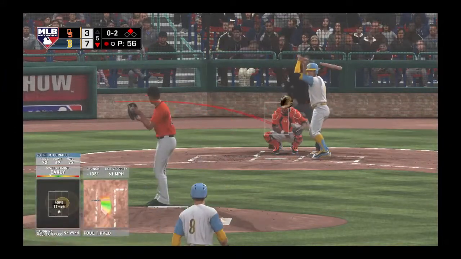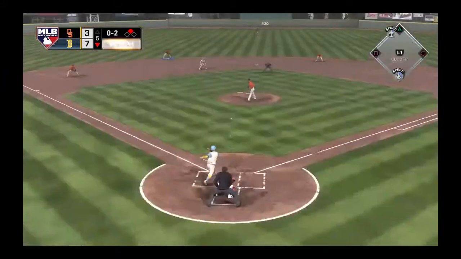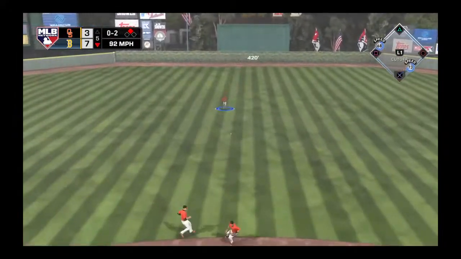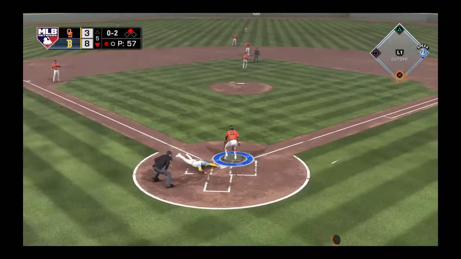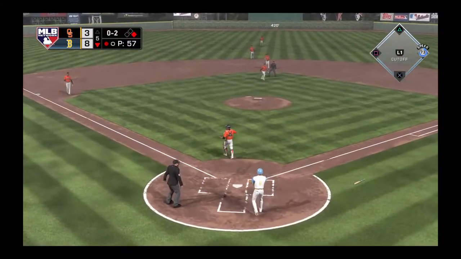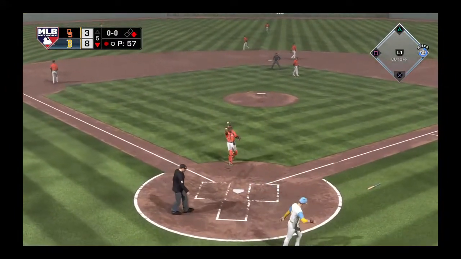Runner at second here with 1 man out. Ground ball up the middle, and that's through into center field, base hit. Now a long throw home, and not in time as he just crosses the plate.